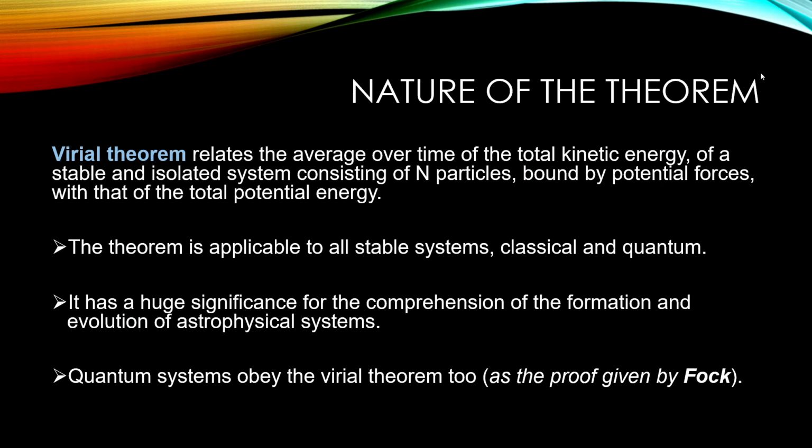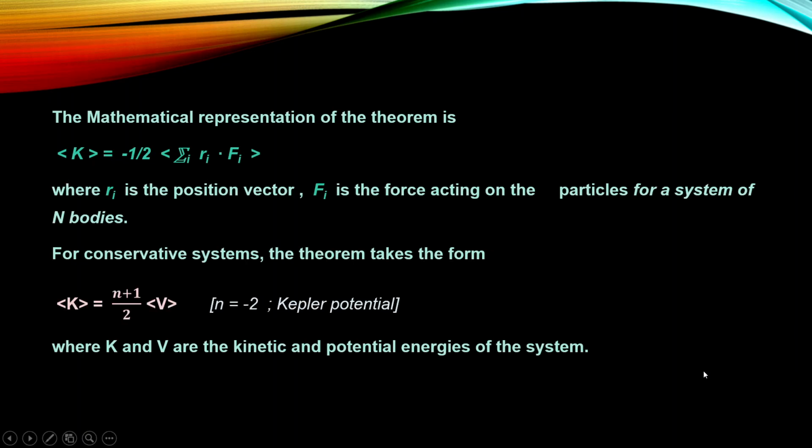Now, quantum systems also obey the virial theorem. A proof was given by this guy called Fock. Okay, the mathematical representation of the theorem gives us this: the average of kinetic energy is equal to minus 1/2 of the average of this quantity. Now, this is also known as the virial term, or the virial of Clausius, because the name is given after the scientist who gave the technical definition.